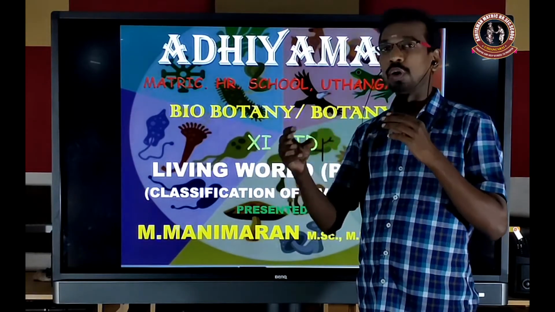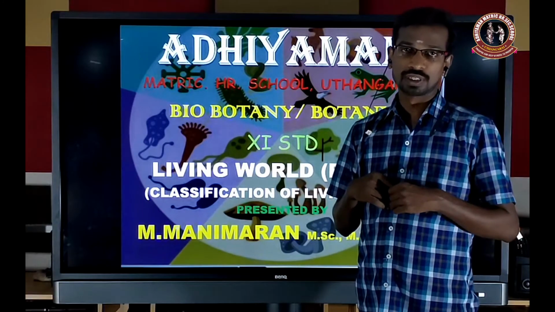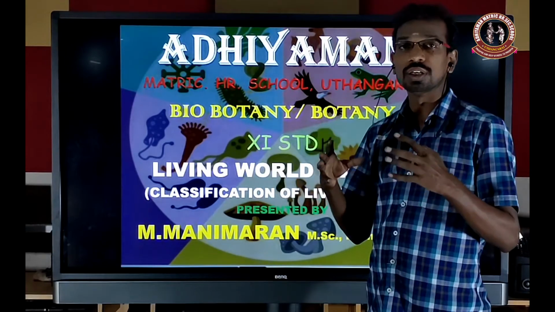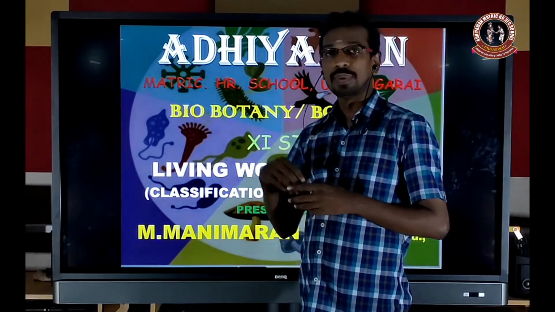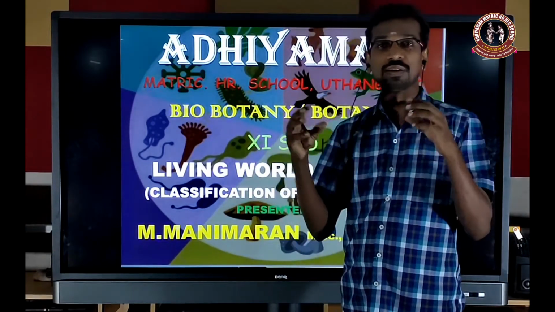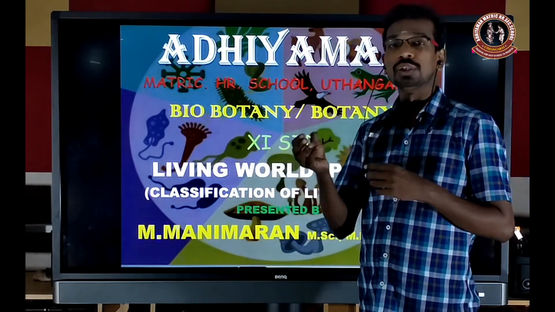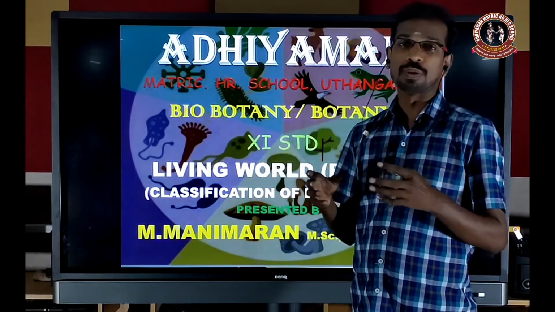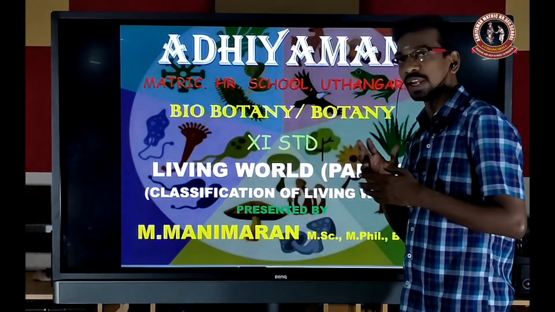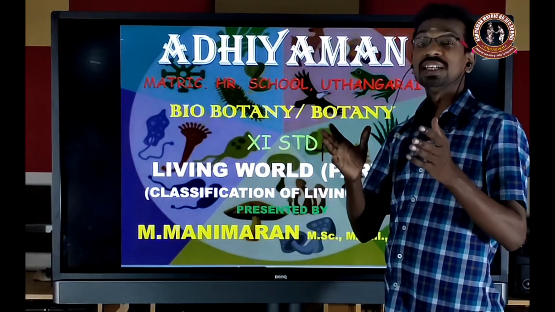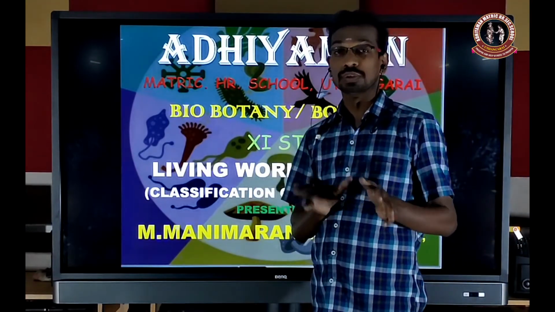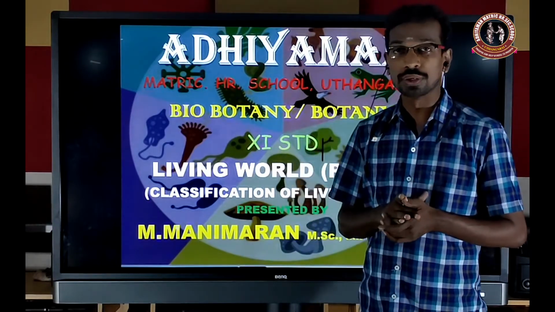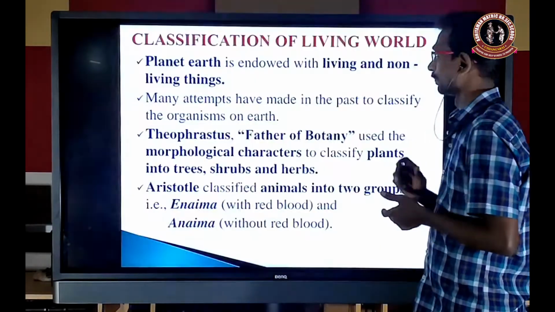Apart from that, based on the organization of the nuclear material, there are prokaryotes, the primitive form, and eukaryotes, the advanced form. Like that, various classifications have been proposed to classify living organisms. What classifications were proposed and what criteria did they use? These are the things we are going to see now.